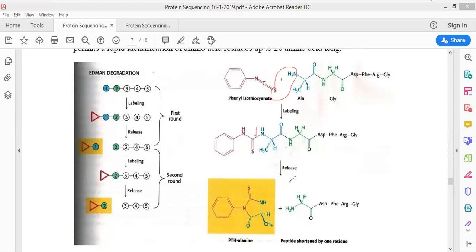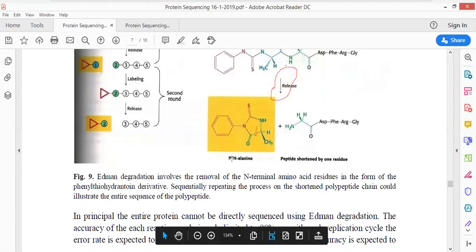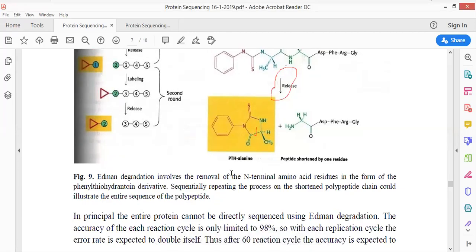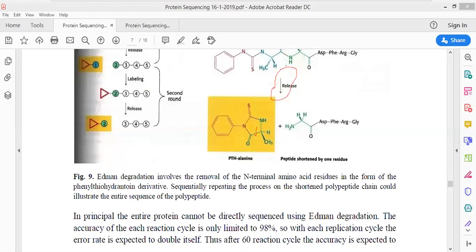Here is the bond that is being produced, and then acidic hydrolysis is done so as to selectively remove the phenyl thiohydantoin derivative. This derivative could be effectively separated apart from the structure, and with gas chromatography we can determine its structure as well as the type of amino acid which is bound to it.